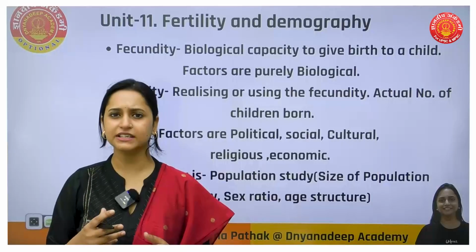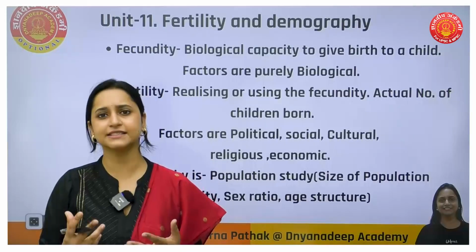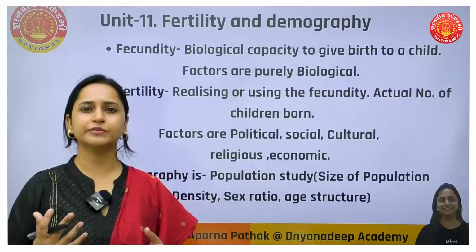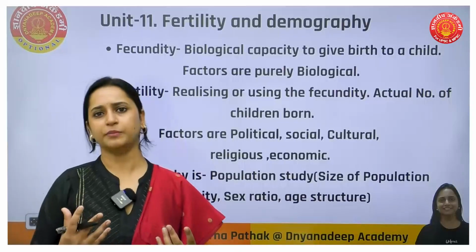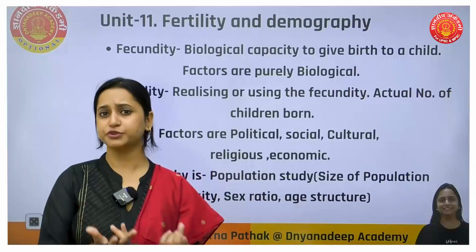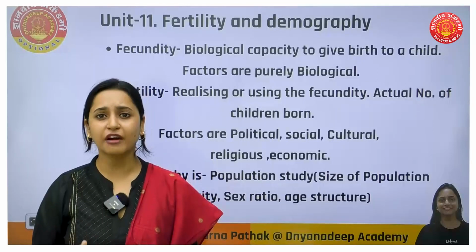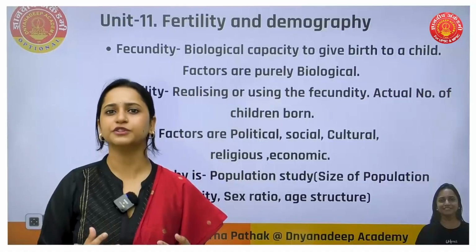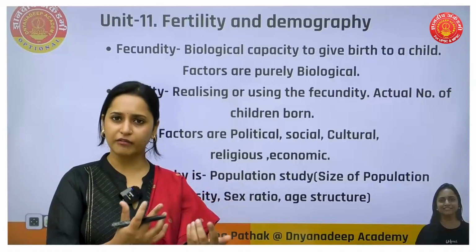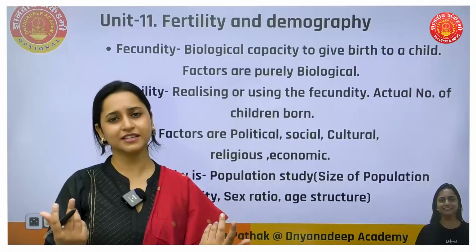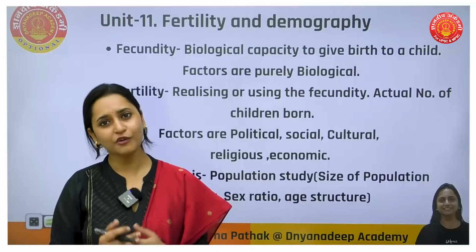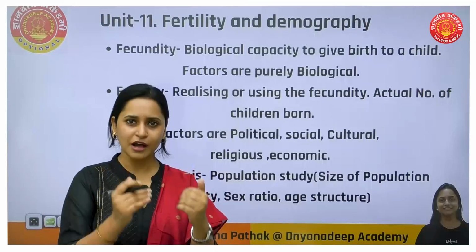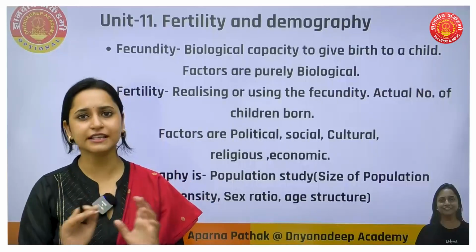In case of how it is politically involved, how politics can play a role. Our government schemes or government policies say that 2-child policy. Even though you have the ability to bear 4 children, biologically you are ready to give birth to 4 kids, our government is saying that our population is increasing, so we have to reduce the fertility rate. So that is how fertility depends on several factors.